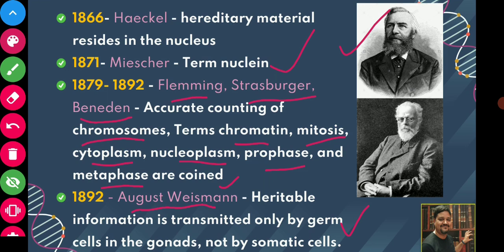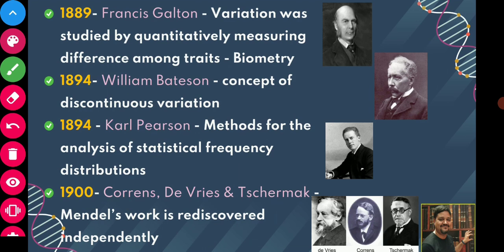So August Weismann told that the inheritable material is transmitted by the germ cell. Then in 1889, Francis Galton studied variation by quantitative measures.